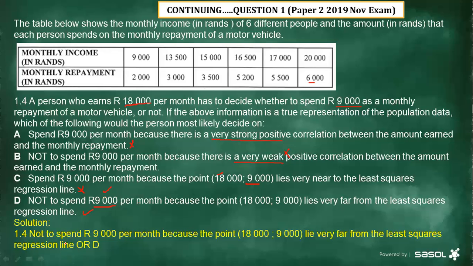So if you have to answer this question, it's fine. You can just write the whole statement, or you can just write D. You're still going to get the whole marks, right?